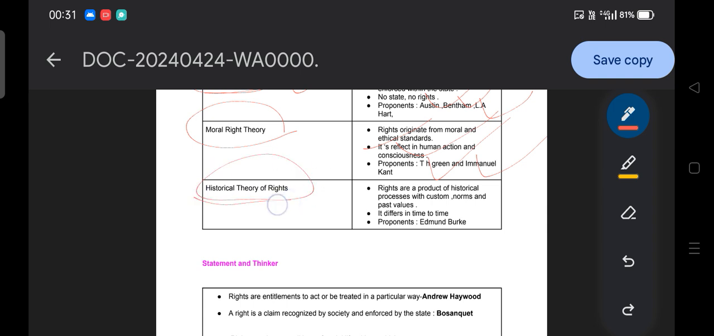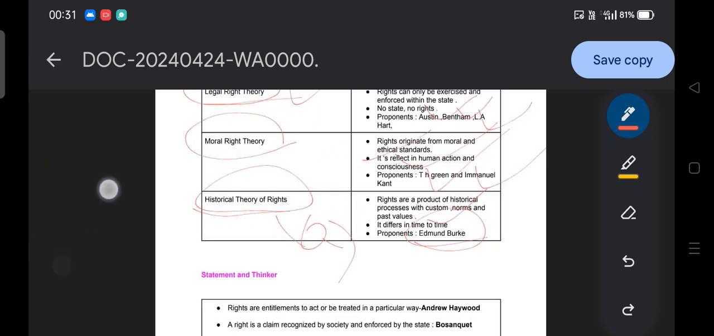Then the historical theory of rights, a previous year question. Right is a product of a historical process, with custom, norm and past value. They believe that rights evolved from time to time with the development of society, based on custom, tradition or value, and they differ from time to time. The proponent is Edmund Burke, who basically preserves custom and tradition. That is the historical theory of rights.